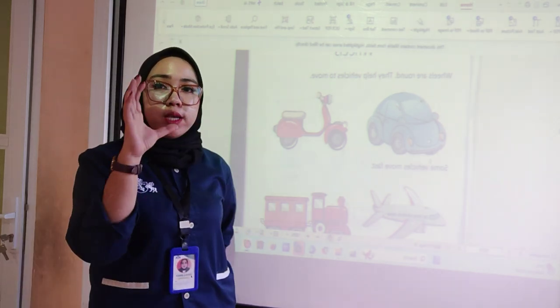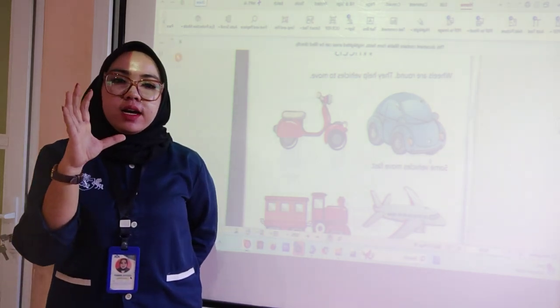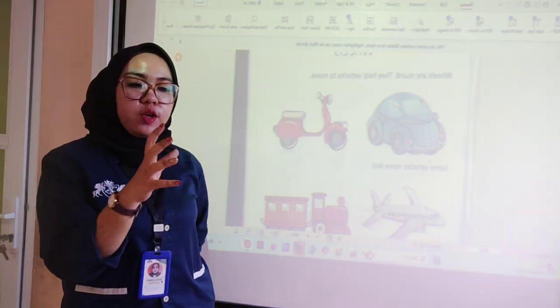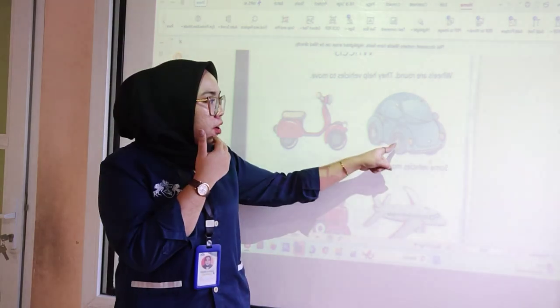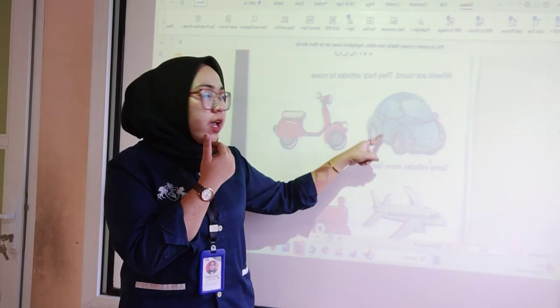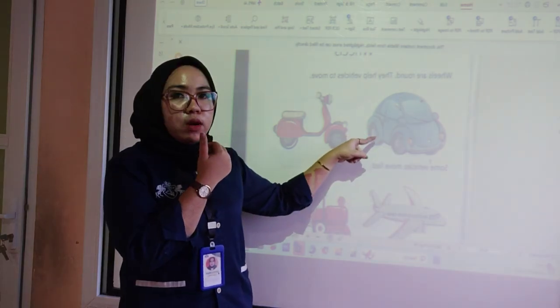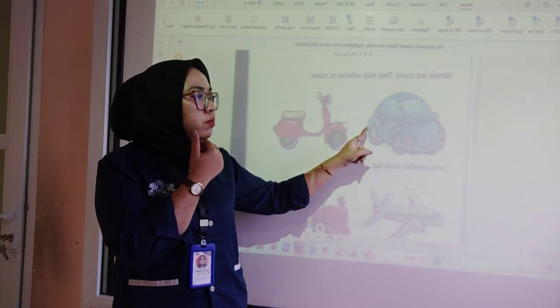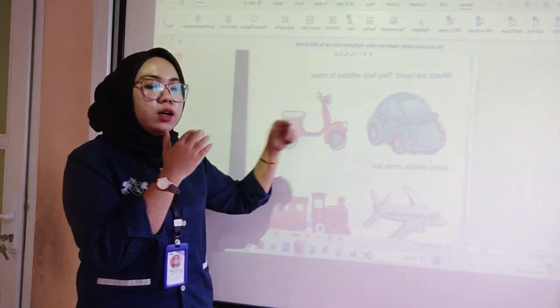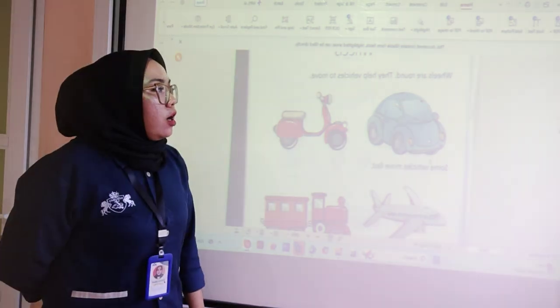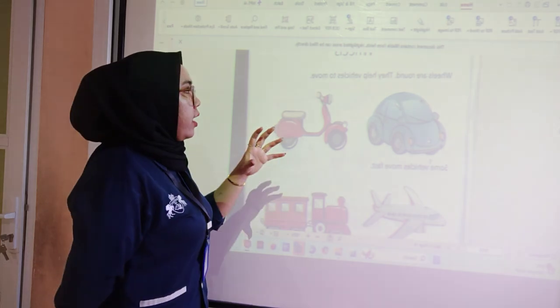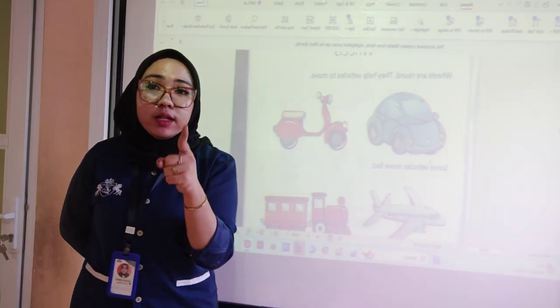Wheels is a round object that we can see at the vehicles. You can see at the downside of vehicles that you can see in here. This one is wheels. We call it as wheels. The shape is round. It can help the vehicles to move. So wheels are round and wheels can help the vehicle to move.